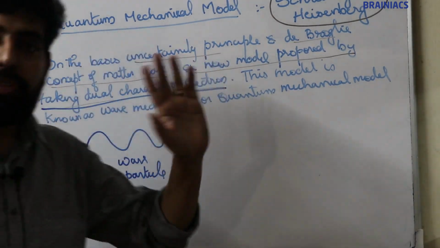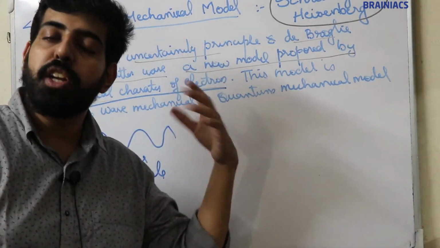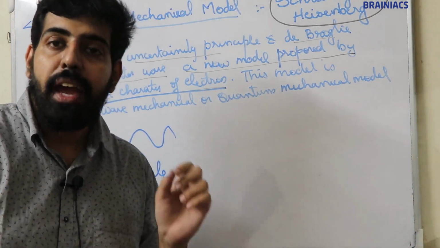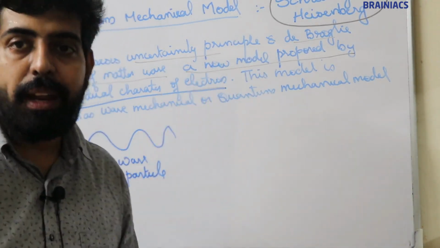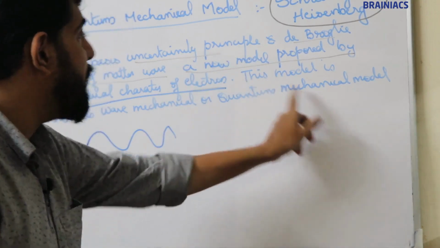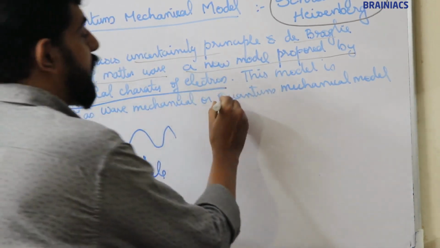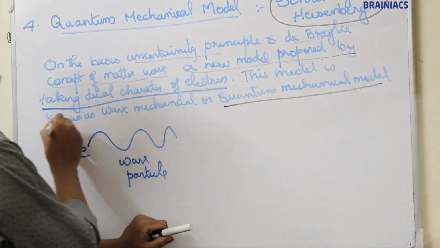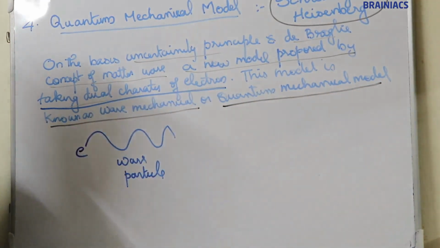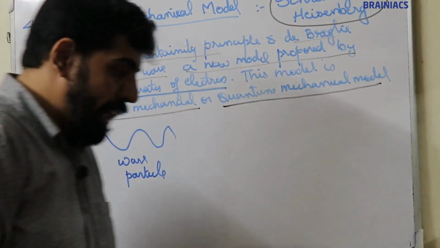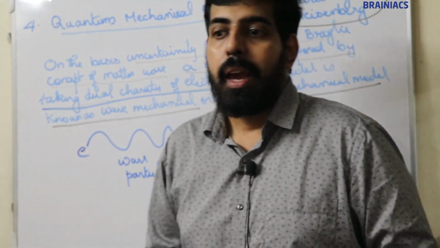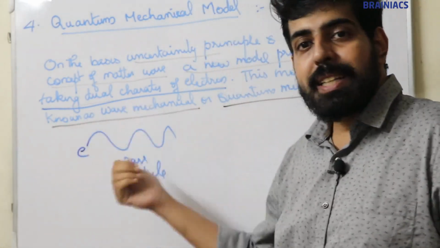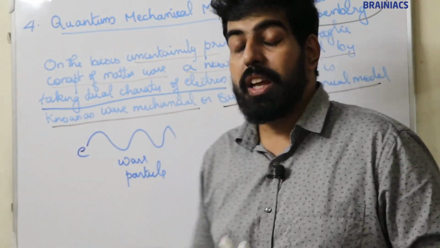So on the basis of Heisenberg's uncertainty principle and de Broglie concept of matter wave, and considering the dual nature of the electron, a new model was proposed, and that model is known as the quantum mechanical model or wave mechanical model. So by considering the Heisenberg uncertainty principle and de Broglie concept of matter wave, and the wave nature and particle nature, the dual nature of the electron, a new model was proposed.